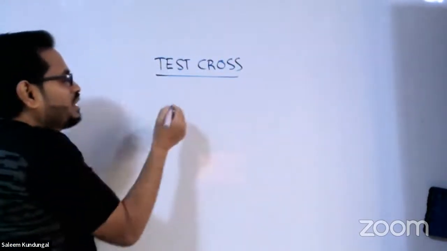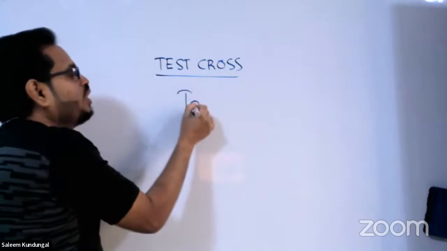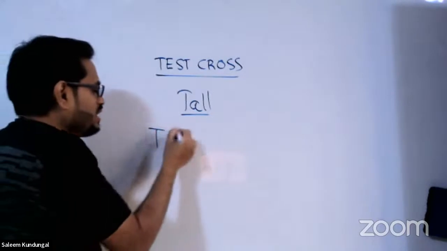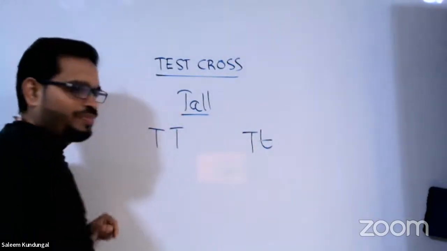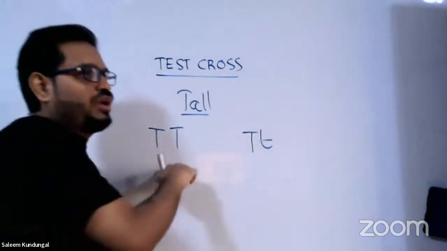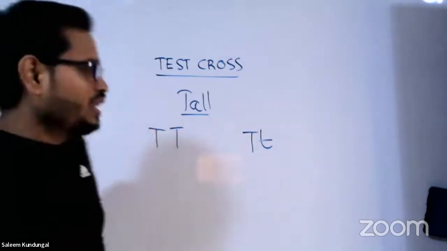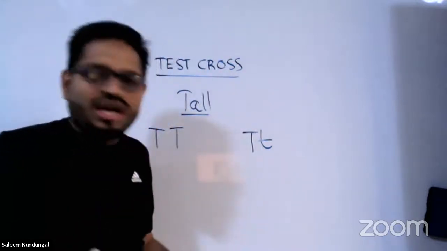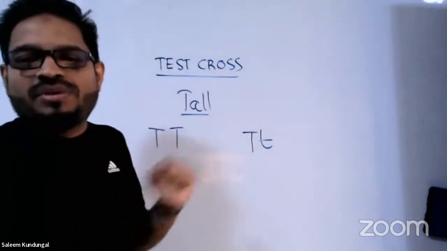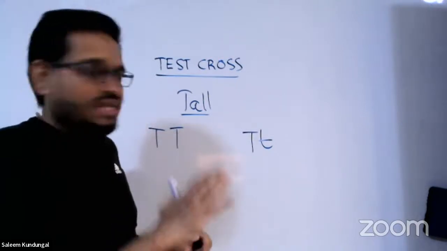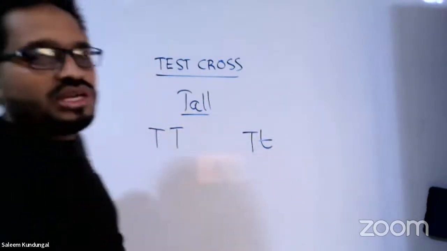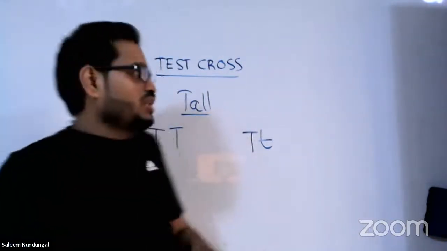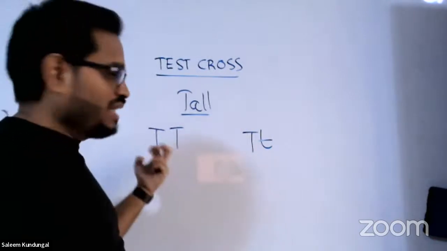Test cross. Let me tell you the basic reason behind test cross. I have a tall plant. Is it this tall or this tall? That is our question. This is called pure tall. This is called impure or heterozygous tall. Imagine I took this as my parent and started the cross, then I get the perfect, correct answer. Imagine I use the other as my parent and start, the complete cross becomes wrong. So you should not go for this one, but rather take only this.